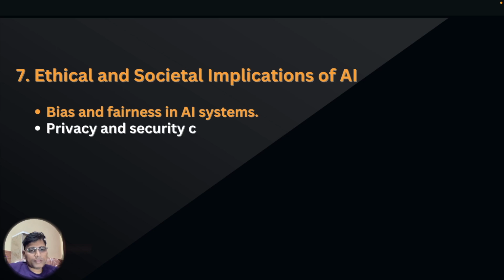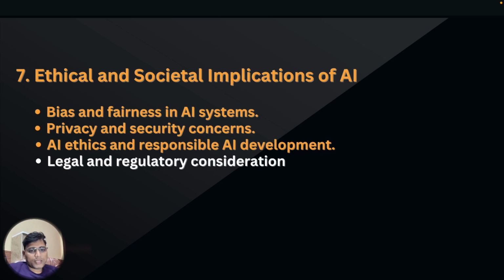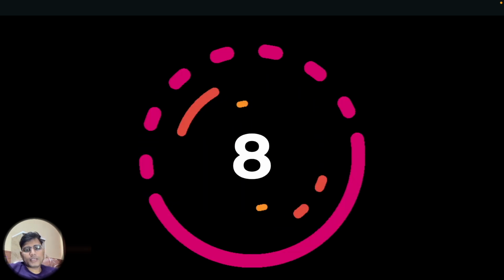Number second, privacy and security concerns. Number third, AI ethics and responsible AI development. Number fourth, legal and regulatory considerations. Let us move forward to topic number 8.